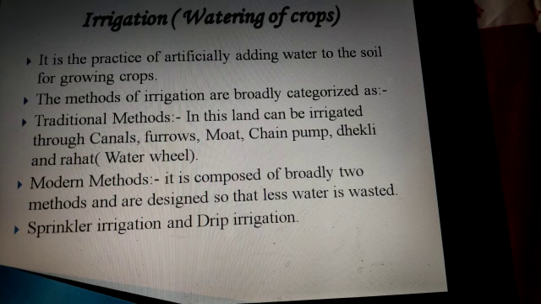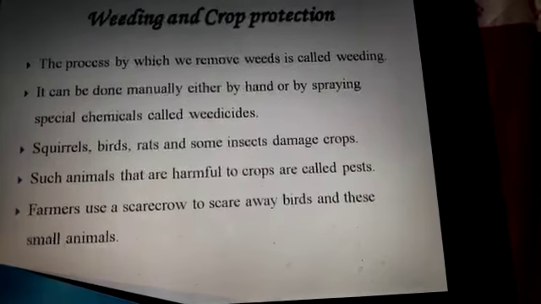Next is drip irrigation. Drip irrigation is a method in which pipes or tubes with very small holes are used to deliver water drop by drop directly at the base of each plant. This method is very useful in areas having a shortage of water. Hence, it is very important to save water while doing irrigation.